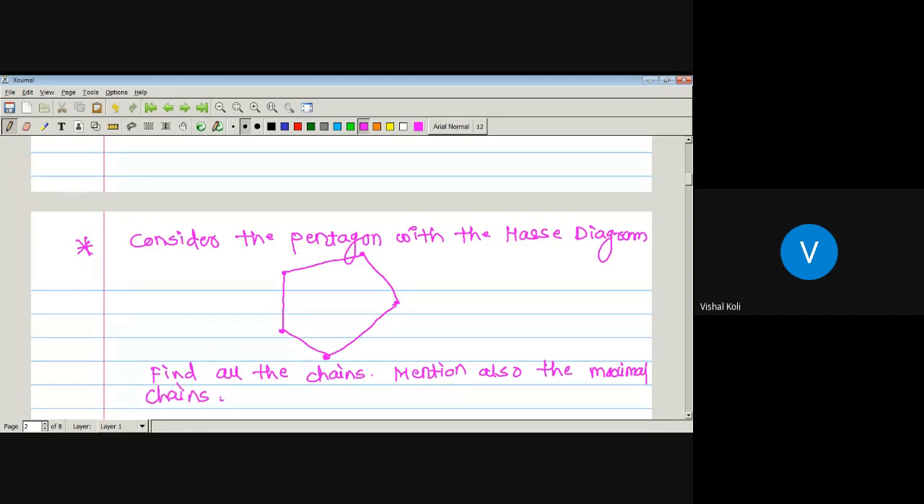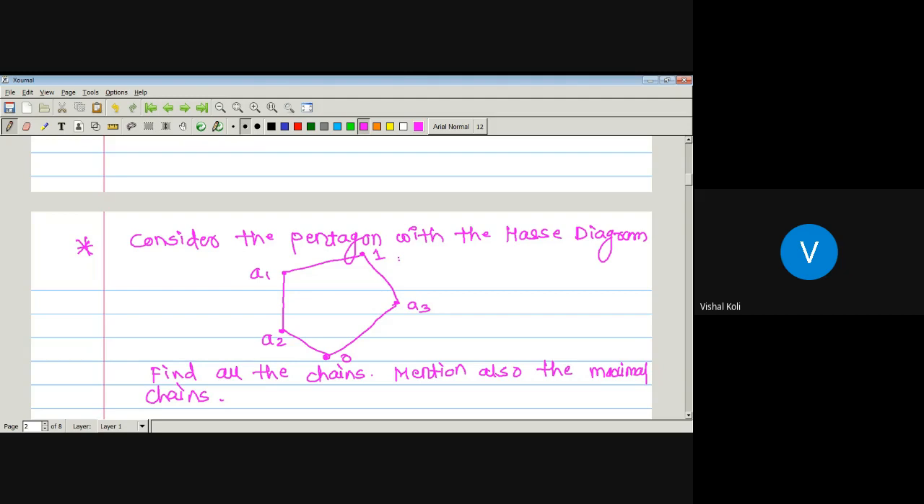Okay, so here the points are 0, A2, A3, A1 and 1. Okay, so here we have given one pentagon and having Hasse diagram will be this one. And from that one we have to find out all the chains, and then we have to mention the maximal among them. Okay, first tell me what are the chains here.